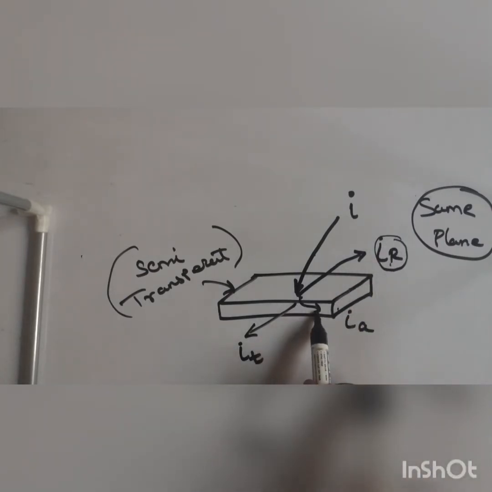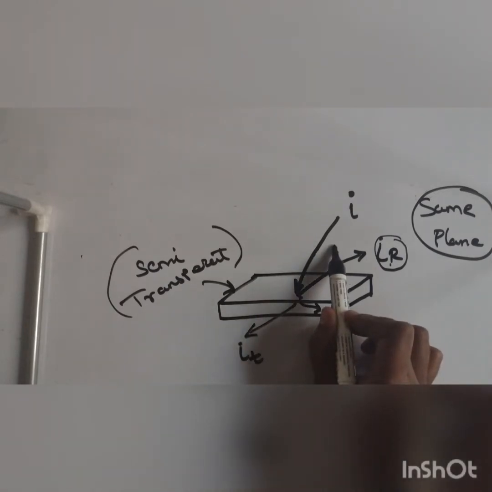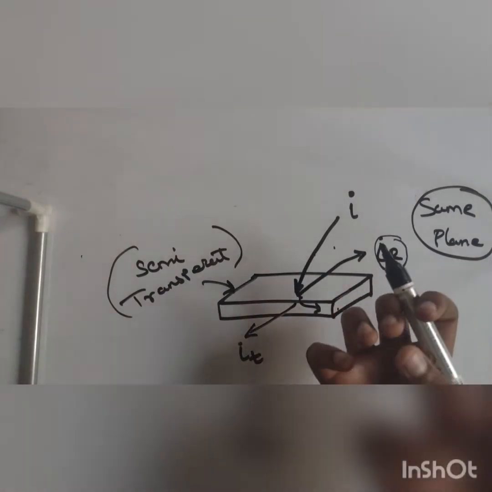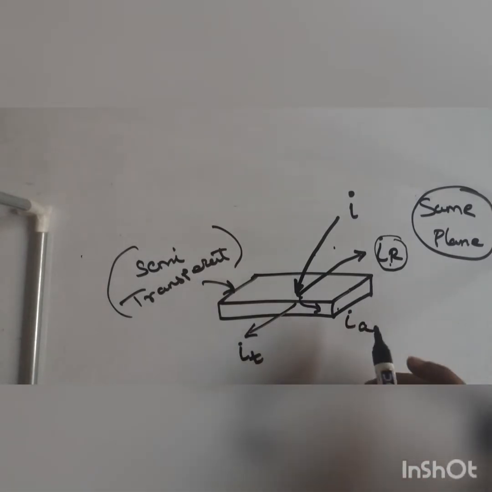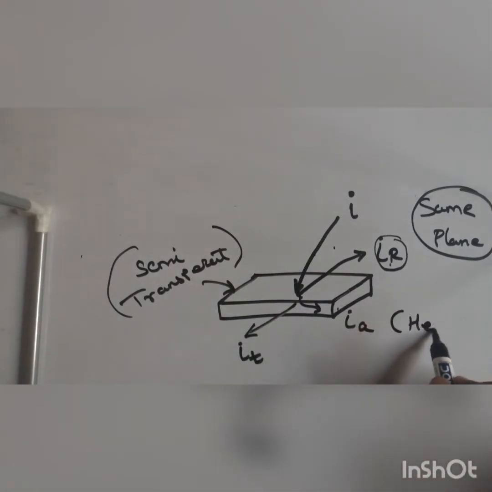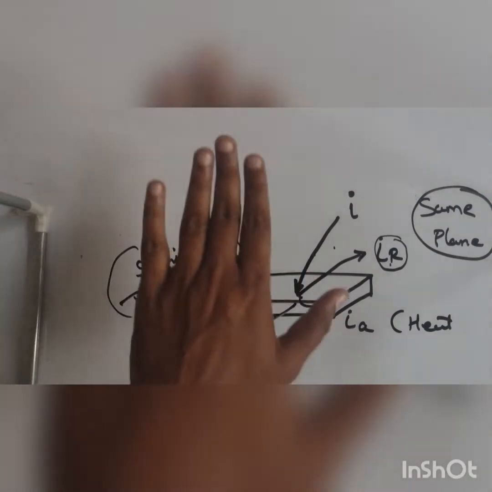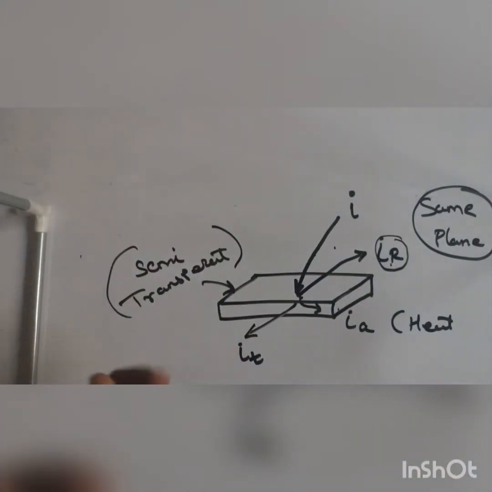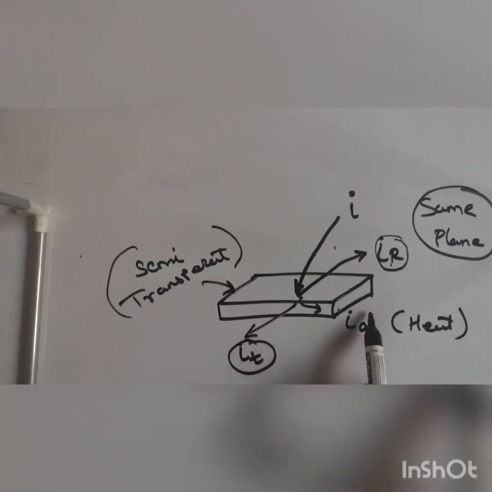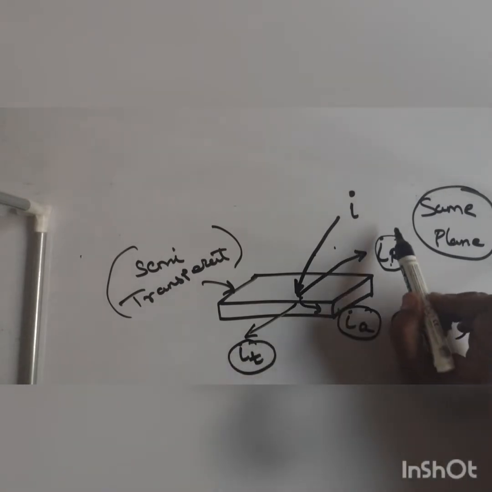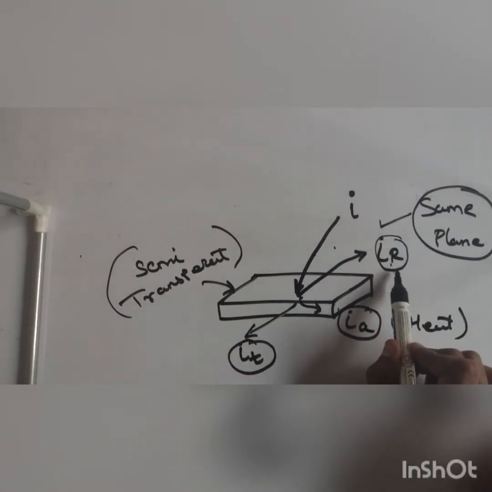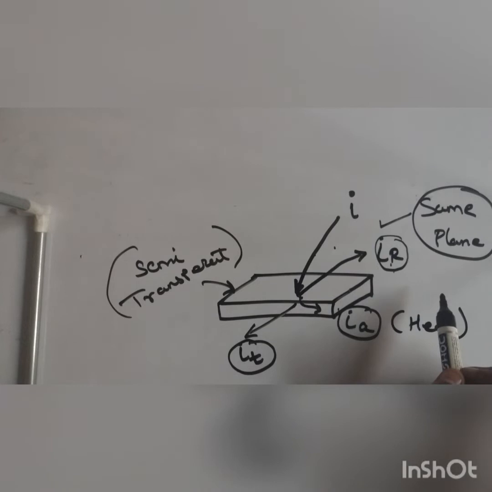Some part will be absorbed by the body. Light is a form of energy. If you absorb energy, this light energy will be converted into heat. For example, if you keep any object in sunlight, what will happen? It will turn into heat. So the light which is absorbed will turn into heat energy, and part of it will be transmitted. For the time being, you have no relation between absorption and transmission. What we are interested in is reflection.